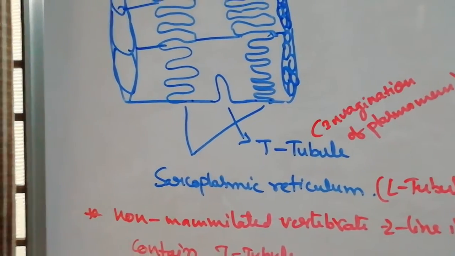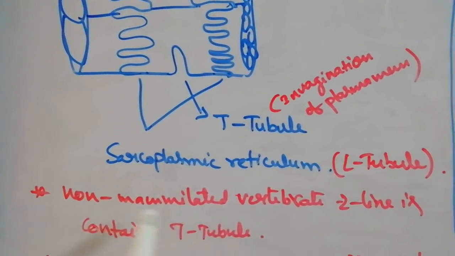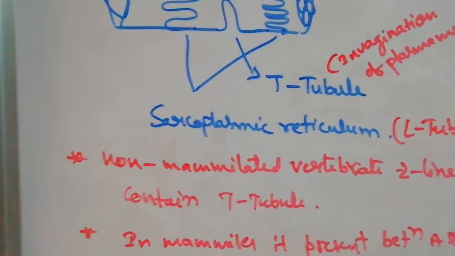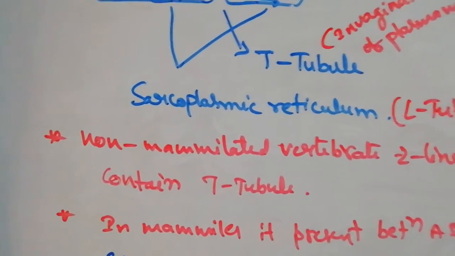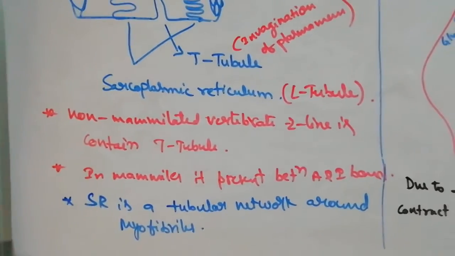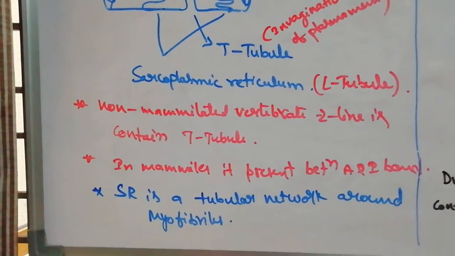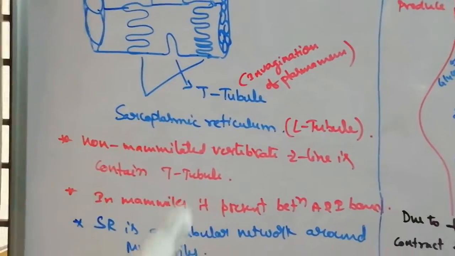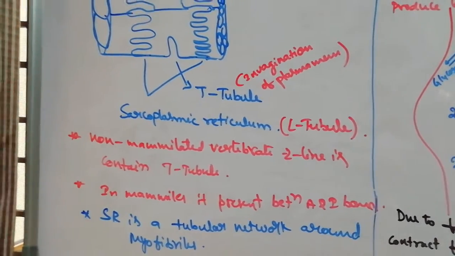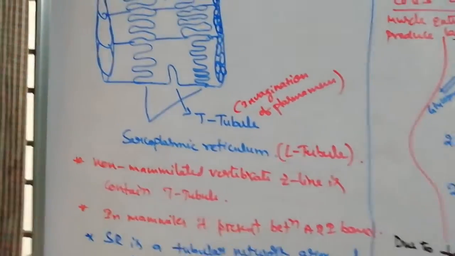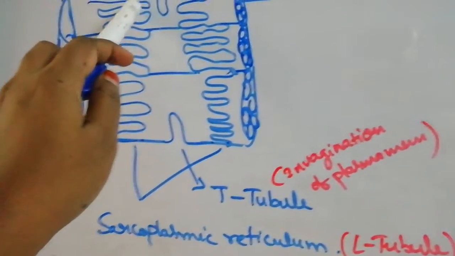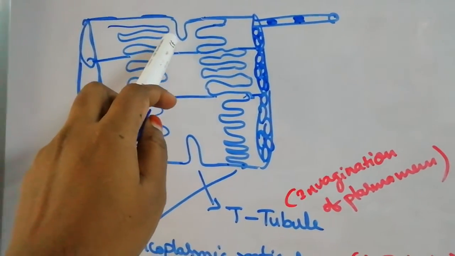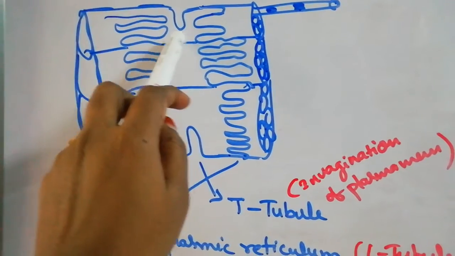The T tubule is present in non-mammalian vertebrates at the Z line. In mammals, it lies between the A and I bands. And the sarcoplasmic reticulum is a tubular network covering the myofibrils. The sarcoplasmic reticulum near the T tubule forms sac-like structures.